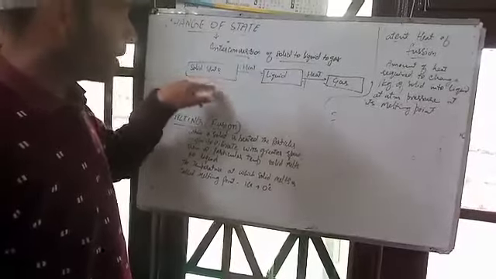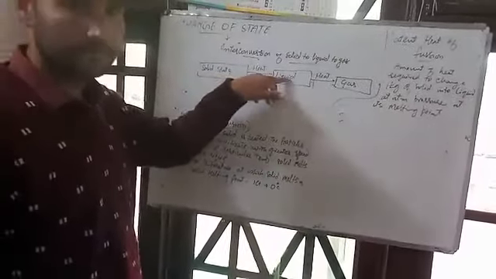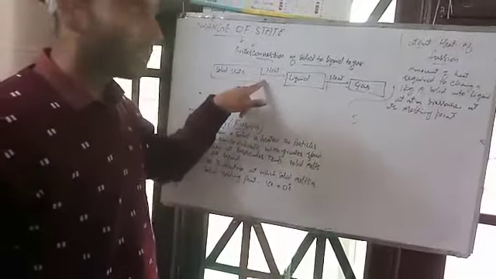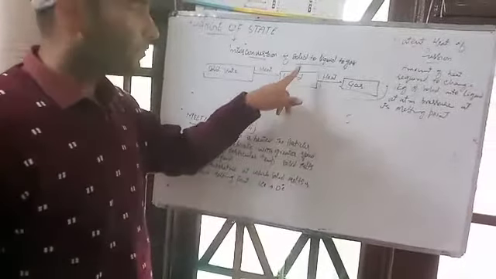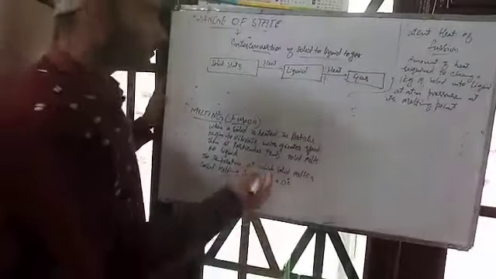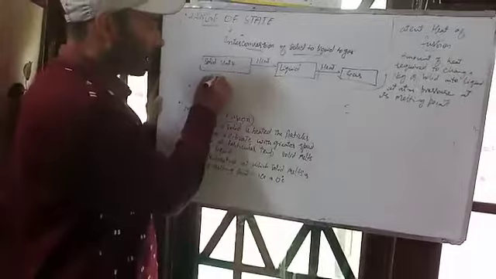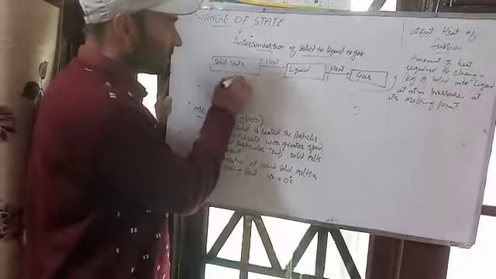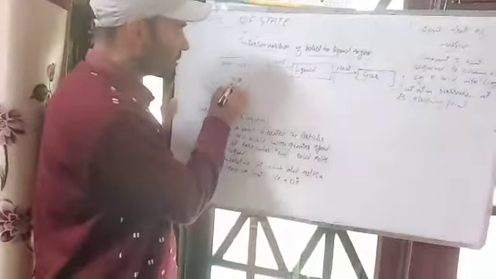First, the solid state: when any solid is heated, it forms liquid. When liquid is again heated, it forms gas. That means the particles in the matter are very close.